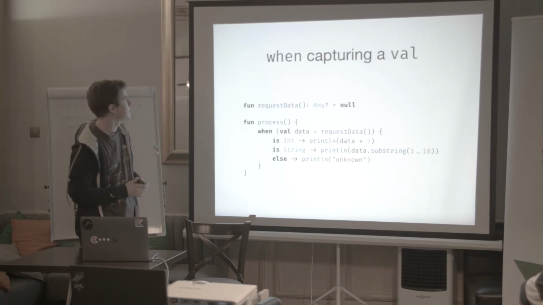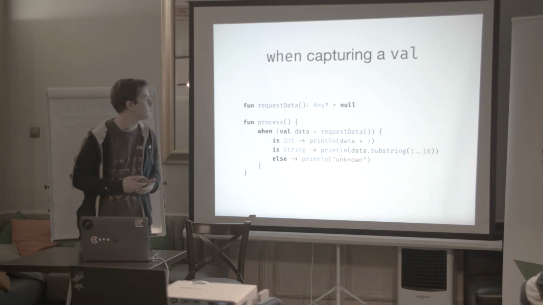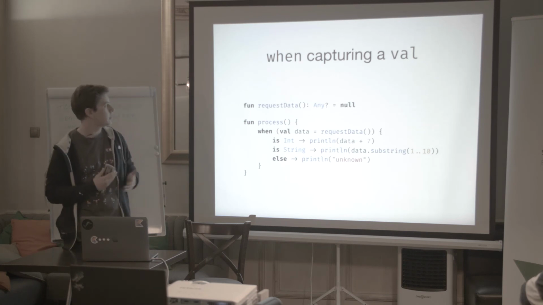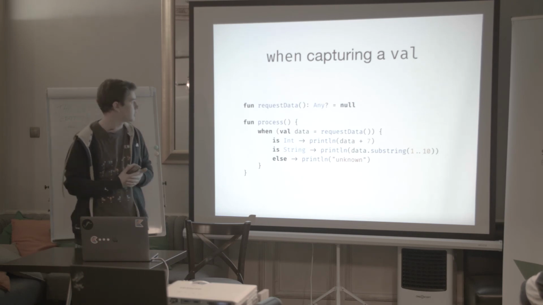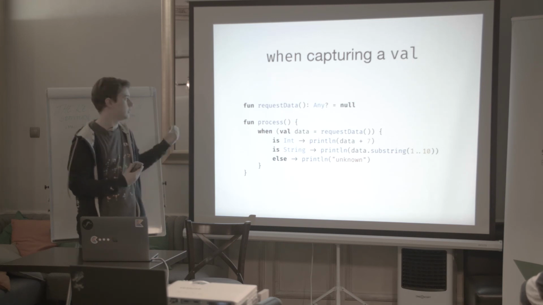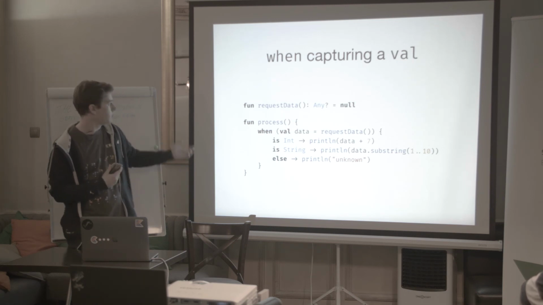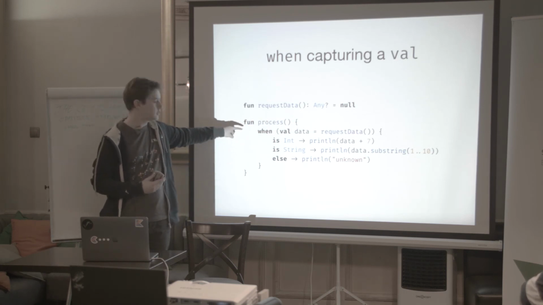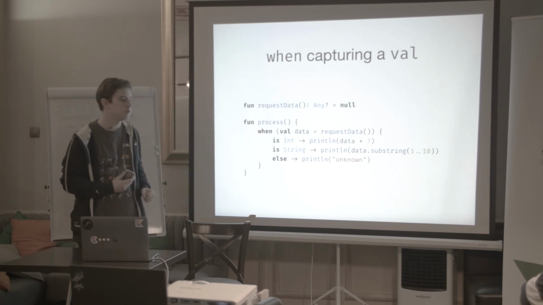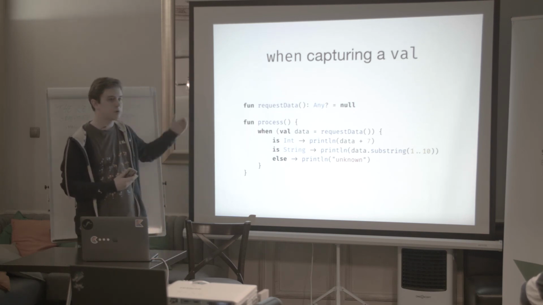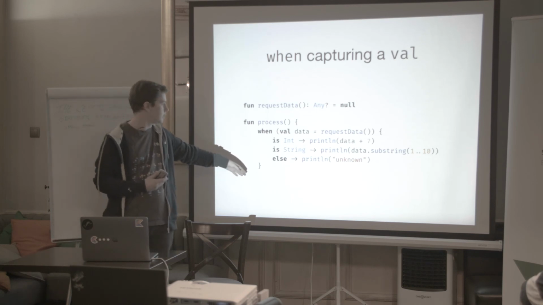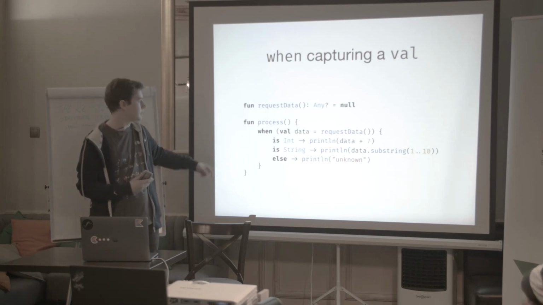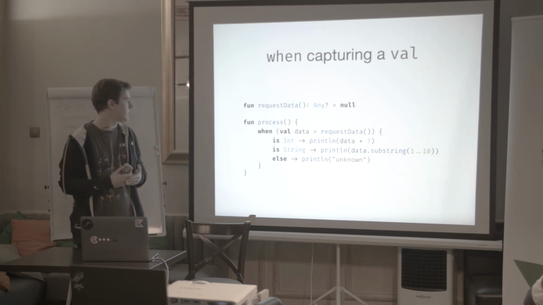The one last change from Kotlin 1.3 that I'd like to point out is something with the ergonomics of when expressions. When can now capture a value that it is evaluating. We can see it here. We've got some request data, and inside this when, it is assigned to the value data. It is properly scoped, so it doesn't leak outside of this when. You can access it only in branches of the when.